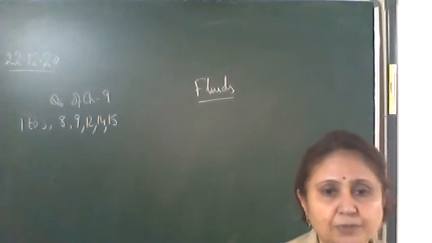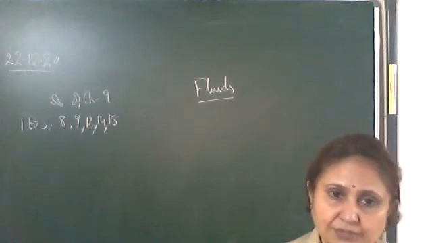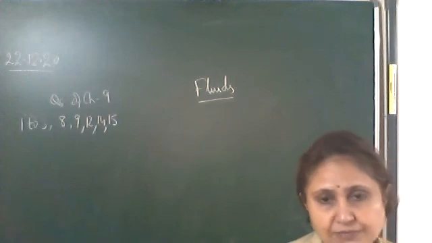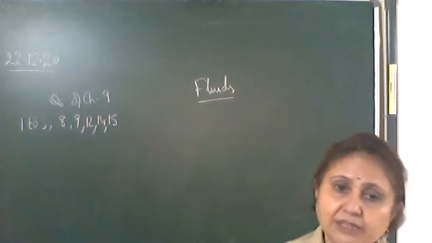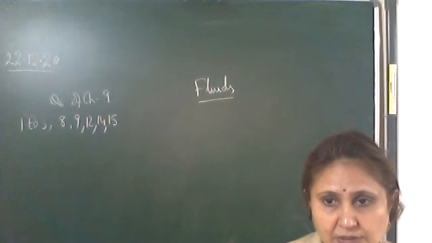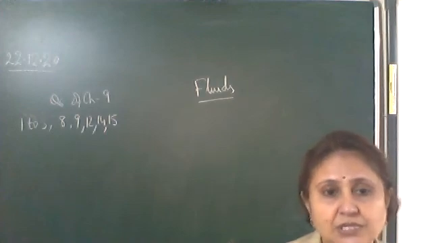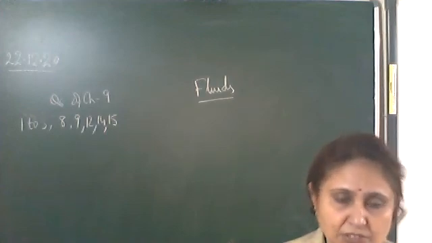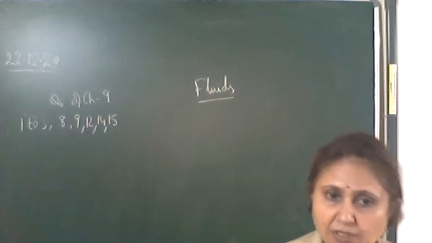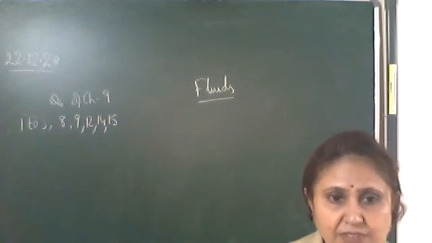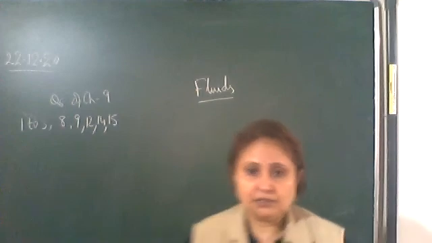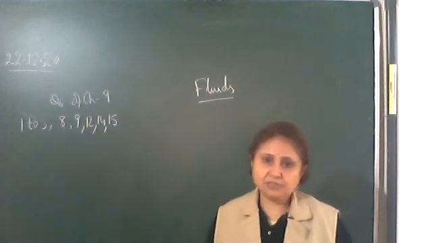This property we call surface tension. And when the liquid is in motion, the property which we have to study is viscosity. So surface tension when the liquid is at rest, and viscosity when the liquid is in motion.